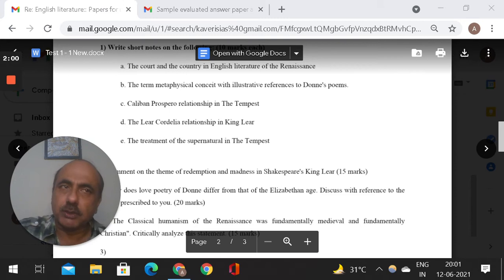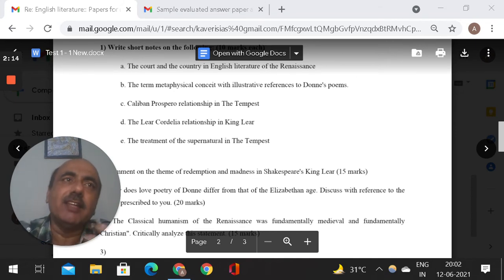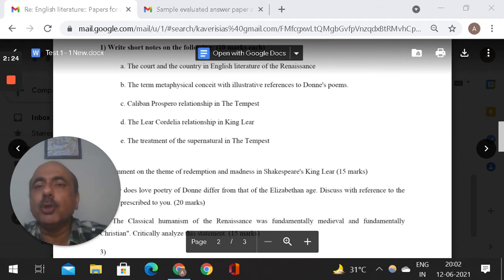Second question, three questions like that, but no options. I don't give you options in this, so you have to attempt all the questions exactly in the same format. And then you make a PDF file of that. You write it down, you make a PDF file of that, and then you send it to me, right? When I receive your paper in PDF, I will evaluate it and I will mail it back to you. And I'm just going to show you how we plan to go about it.